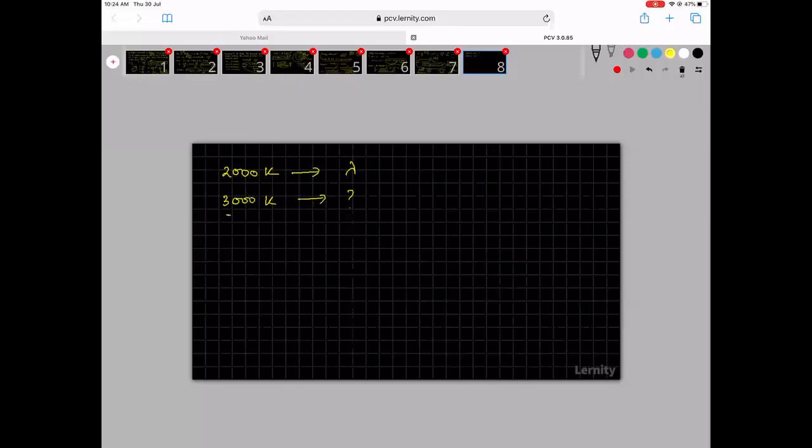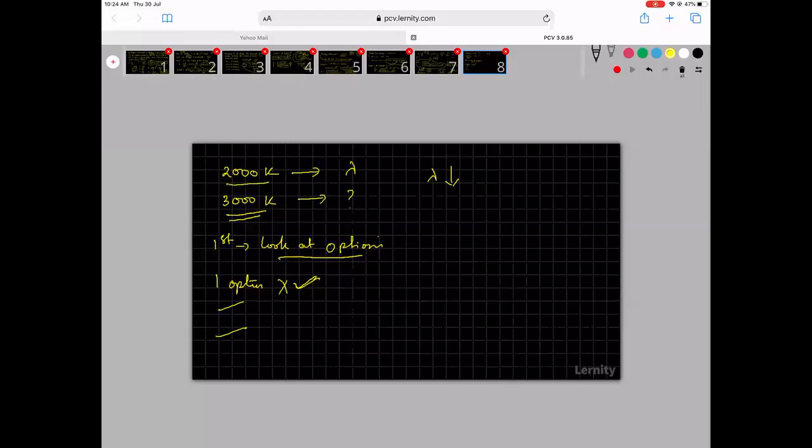So first thing is, at 3000 Kelvin, temperature is increasing, so lambda should be decreasing. In the first step, I will look at the options and see whether in all cases lambda is less, or is there only one option where lambda is less, or are there many options where lambda is less. If there is only one option where lambda is less, I don't have to do anything. I can just tick that and move on. Assume there are multiple options where lambda is less. So I will try to teach you how to answer.